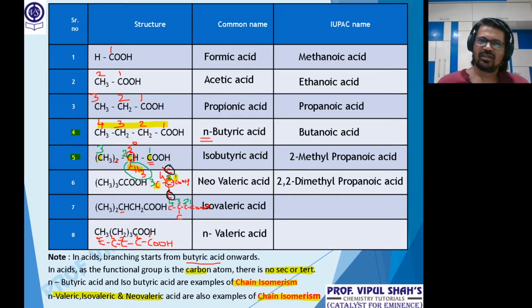Clear everybody? Number from COOH, that's at 1. And at 2 there are 2 branches. So give position to both. So 2,2-dimethyl propanoic acid. 7th one, already the numbering is done. It's 1, 2, 3. At 3 there is a branch. Identify the branch. That's methyl. So 3-methyl, skeleton of 4. Meth, eth, prop, butane. So 3-methyl butanoic acid.